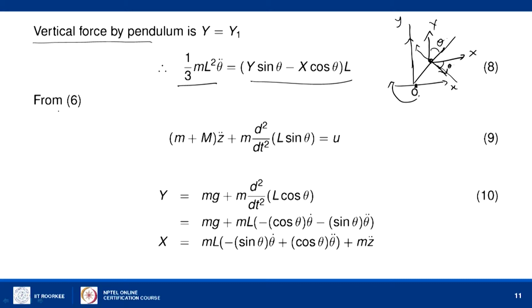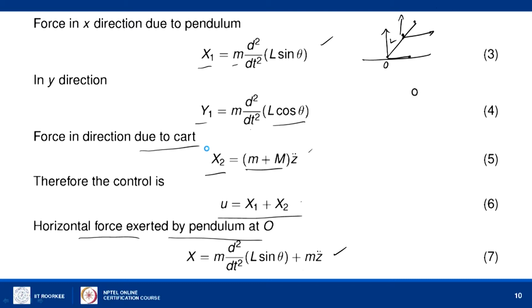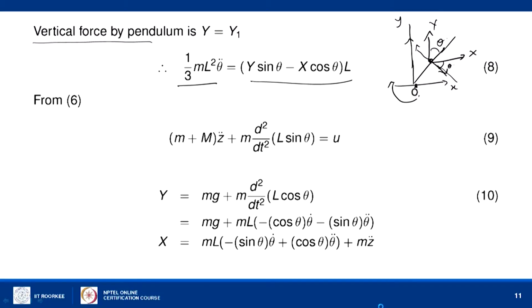So, from the previous equation, from equation 6, that is u equal to x1 plus x2, x1 is given by 3 and x2 is given by 5. So, summing these two, we get this equation: m plus capital M z double dot plus this expression equal to u.